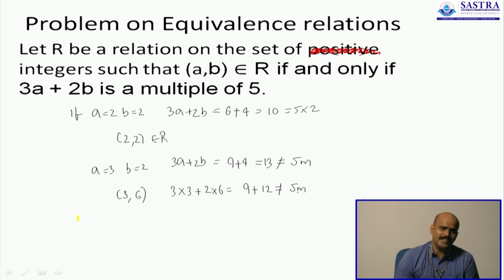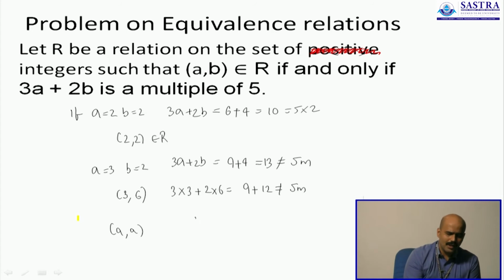Can you just give me one more example? Let us try one more example to convince ourselves and then move ahead. What if a is 4 and b is 4 again? It works every time for a reflexive pair. Any number of the form a comma a will definitely work. 1 1 will give us 5, 2 2 will give us 10, 3 3 will give us 15, 4 4 will give us 20, 5 5 will give us 25. It will always work. But will it also work for symmetric pairs? That is what I am interested in.